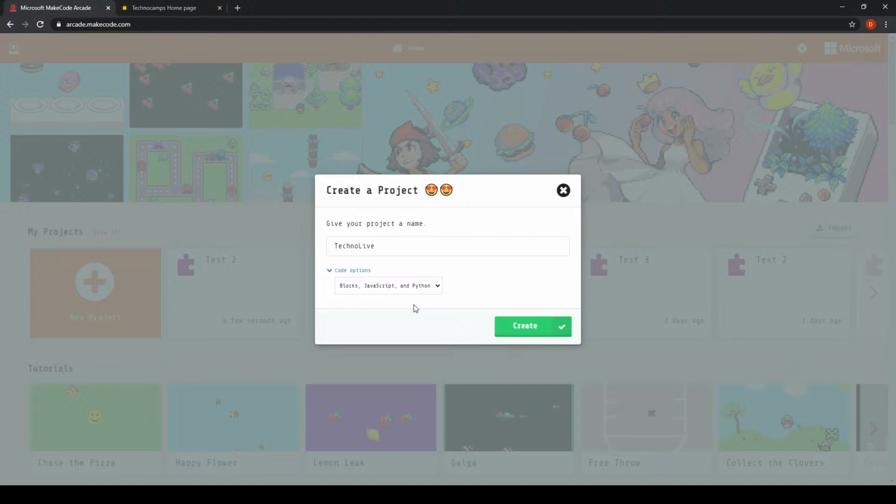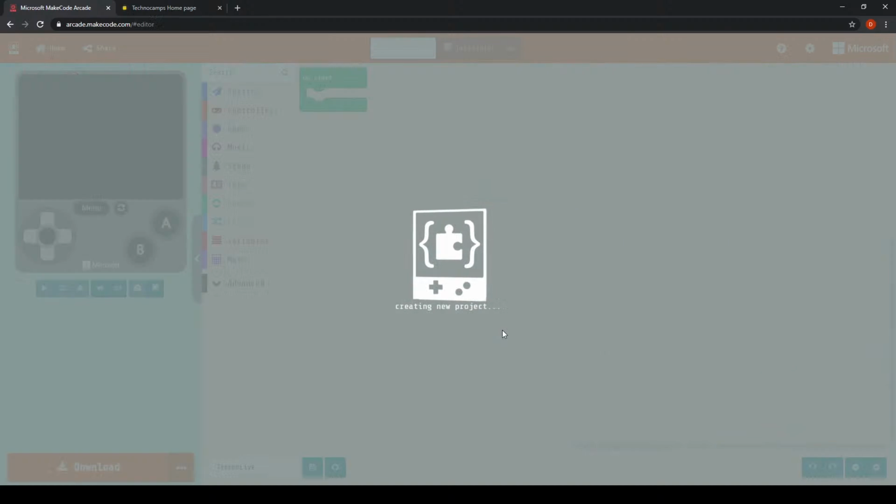Unless you wanted to challenge yourselves and program a little more in Python or JavaScript, which is of course absolutely fine. But if you have it set to blocks, JavaScript and Python, it means that you can use all three languages in the same window. So it's worth making sure it is kept on that setting. Then once you're satisfied that you've given your project an appropriate name, you can click on Create.